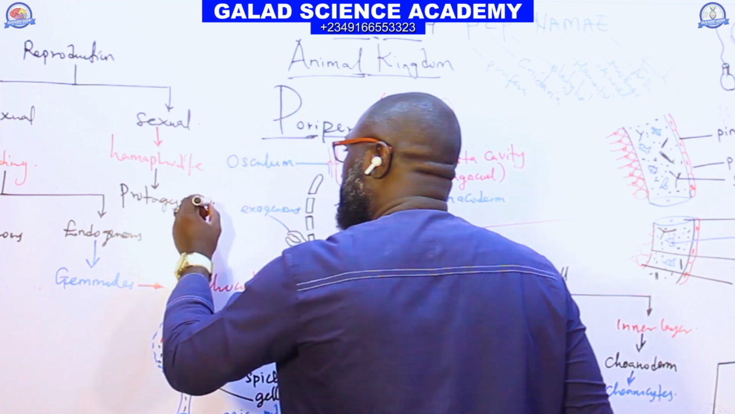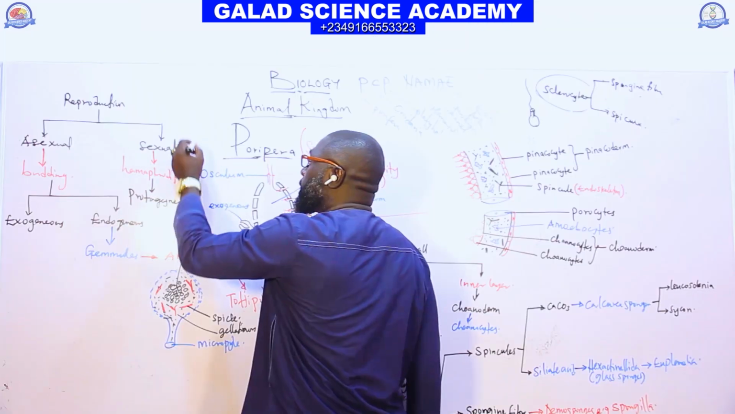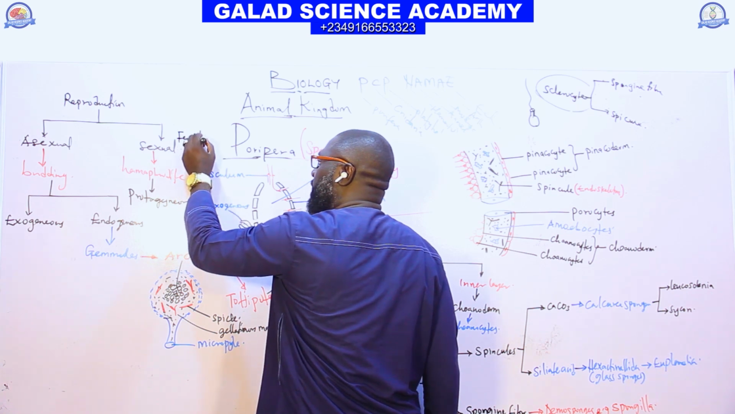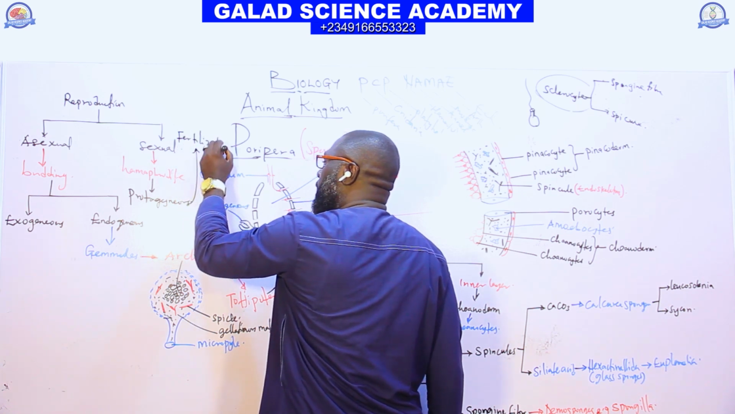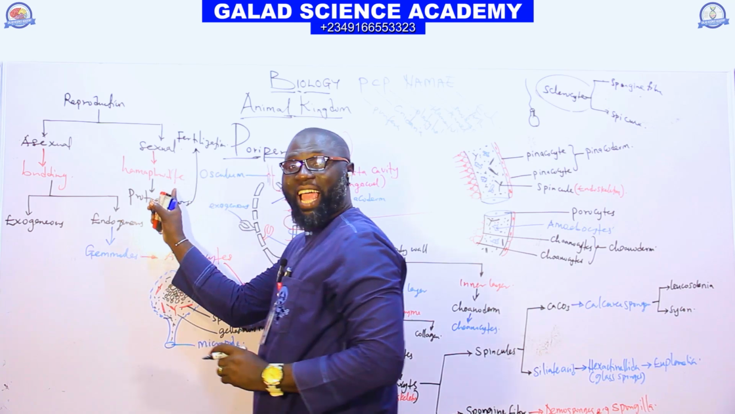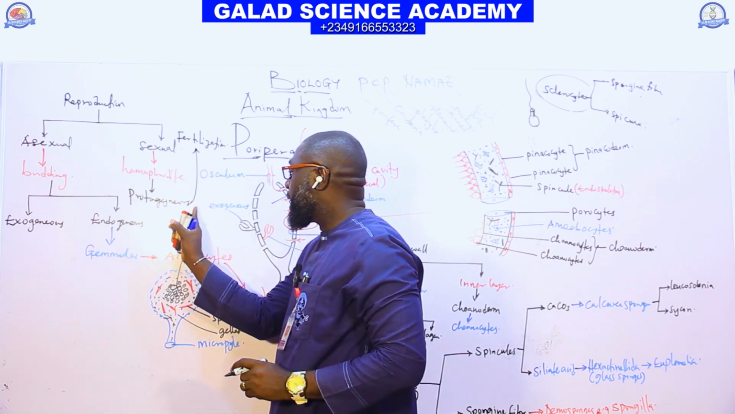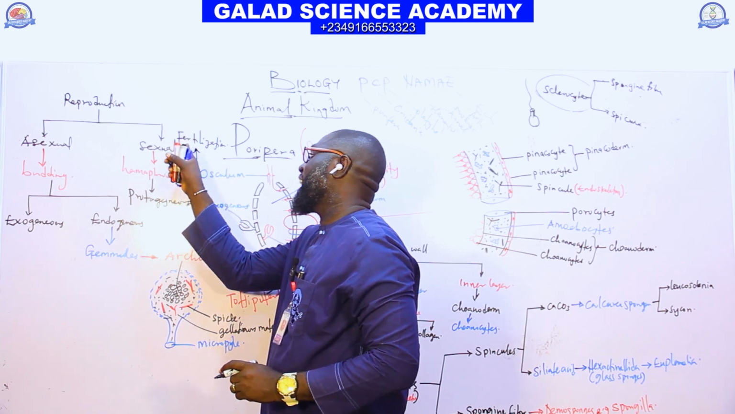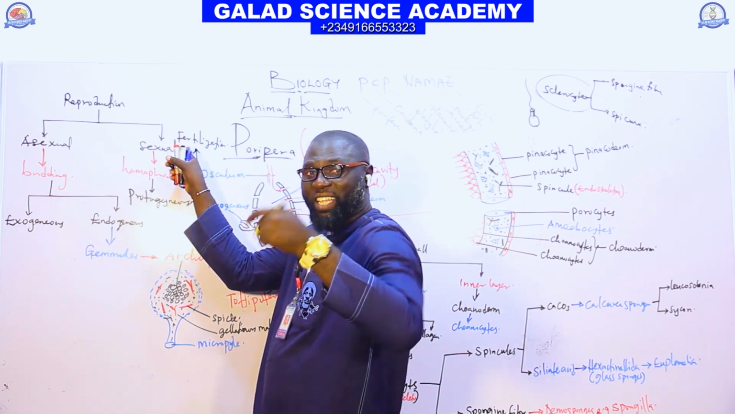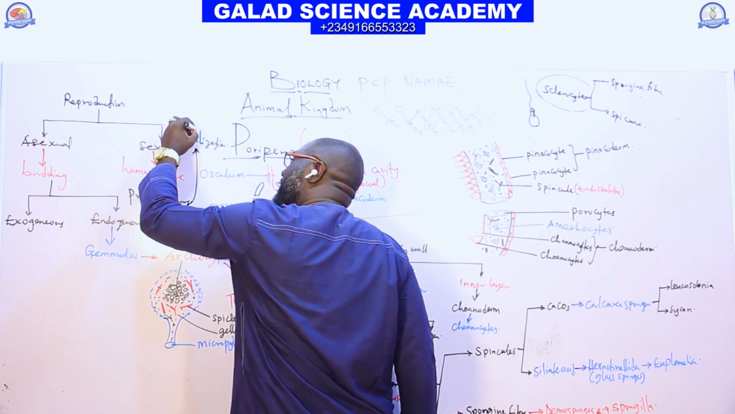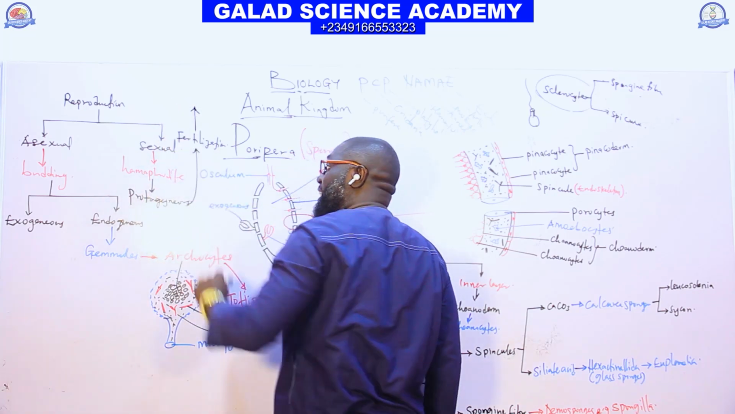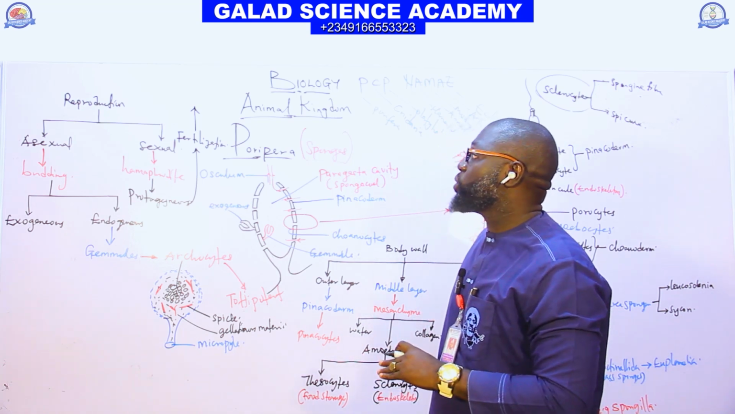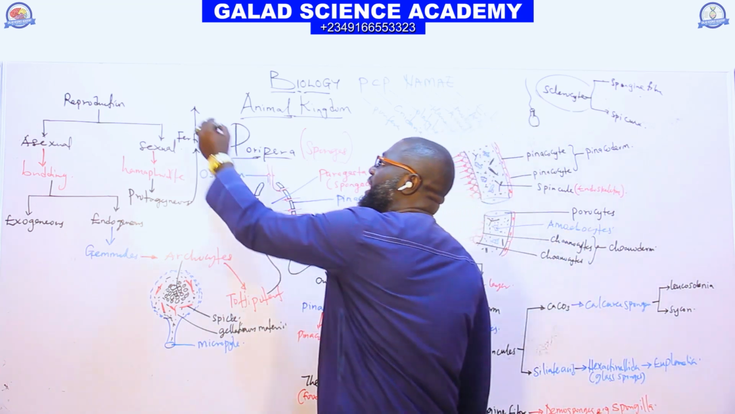And this protogyny will lead to fertilization. So when both egg and sperm fertilize together, it will form a zygote. The fertilization we have here is internal fertilization, and development is indirect. It will form a larval stage.